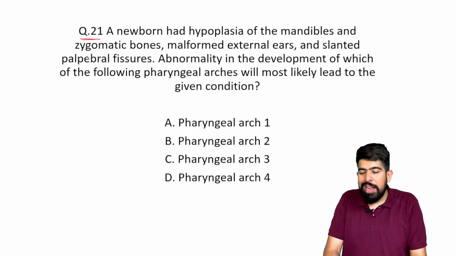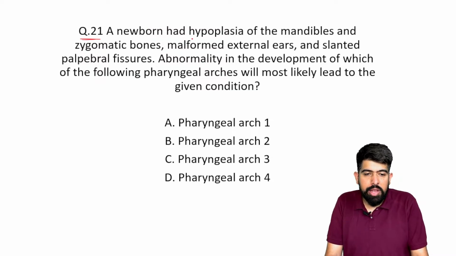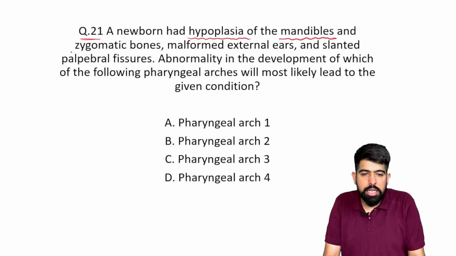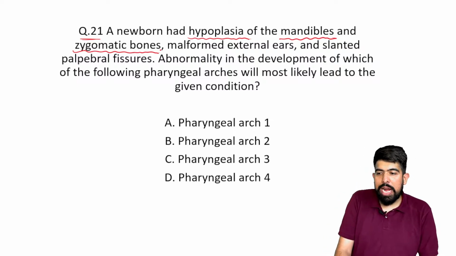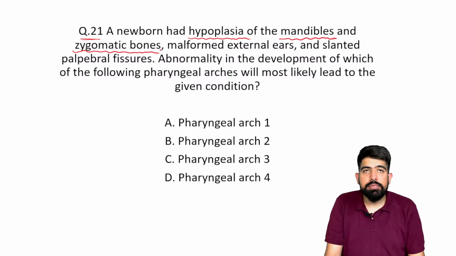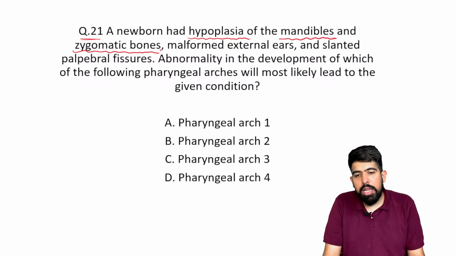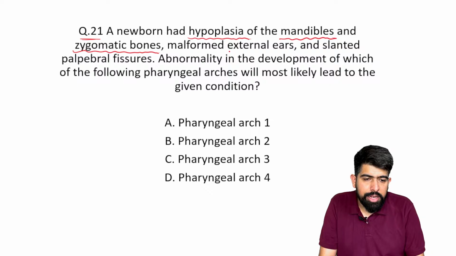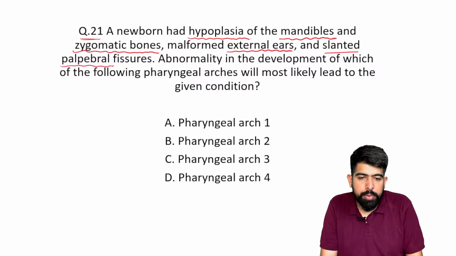Question number 21. A newborn has hypoplasia of the mandible and the zygomatic bone, with malformation of the external ears and slanted palpebral fissures.